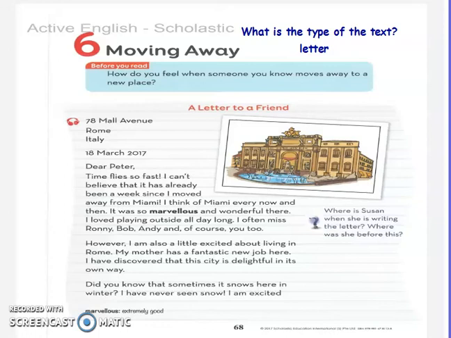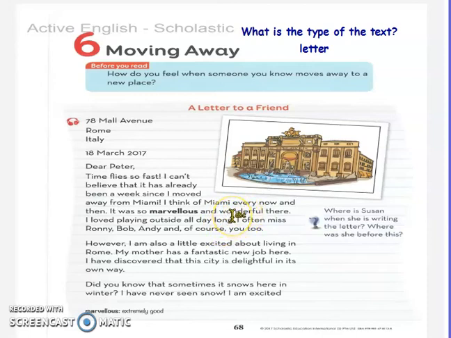From this paragraph, my students, give me adjectives. Excellent. Number 1, marvelous. Good, wonderful.